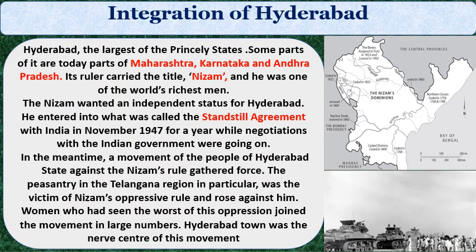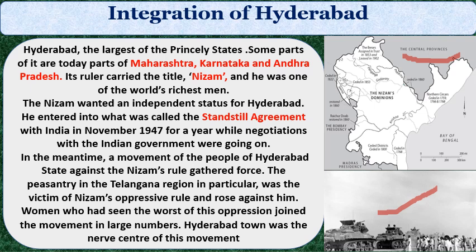Now we will see the integration of Hyderabad. How did the Hyderabad Nizam princely state join the Indian Union? You see here, this is the Nizam's Hyderabad state, including some parts of Andhra Pradesh, some parts of Maharashtra and some parts of Karnataka. Again here another picture. This is a small kind of war between the Indian military and the Nizam army. Now we will see how the Hyderabad princely state integrated with the mainland of India.